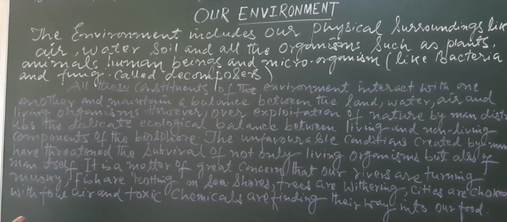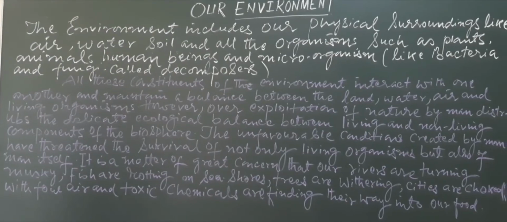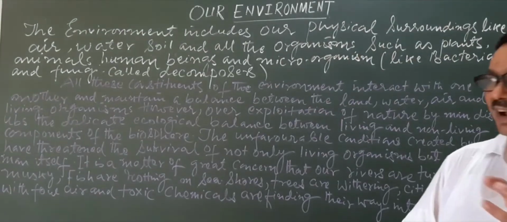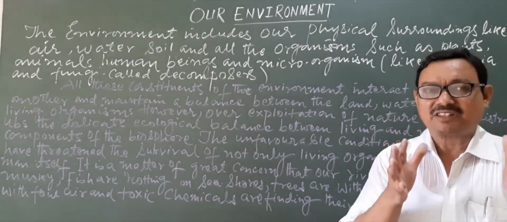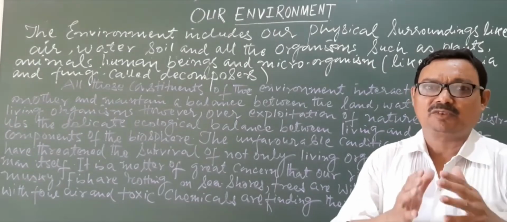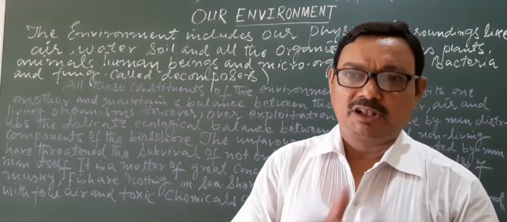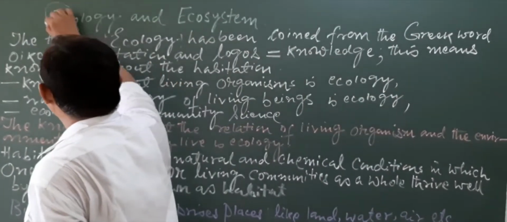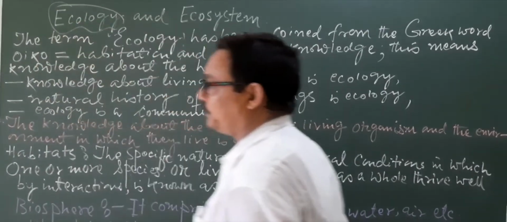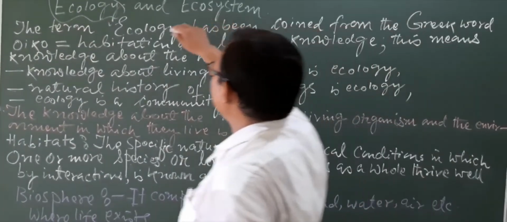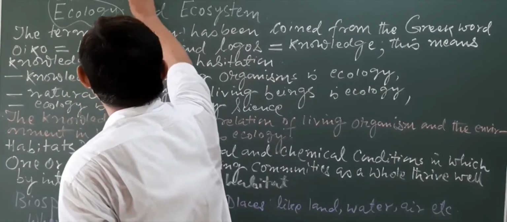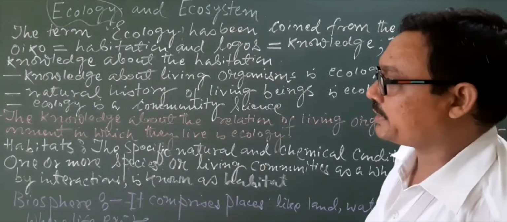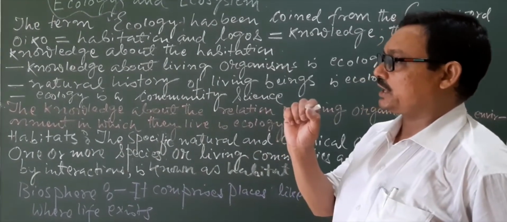Now we will come to know about the ecosystem, but before that we have some terminologies, and I want to clarify those terminologies first of all, and thereafter we will come into the main part of the topic. You may see here the terminology. The first one is ecology. When you know about ecology, then you will understand the ecosystem well, because the ecosystem is the unit of ecology.